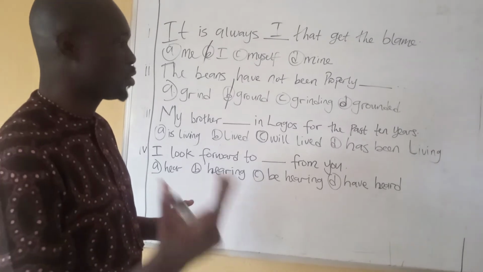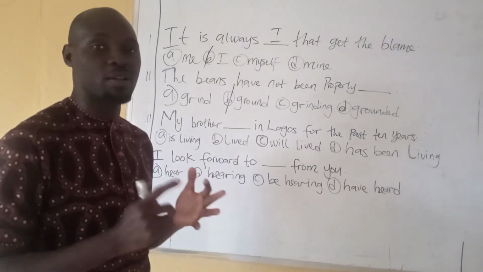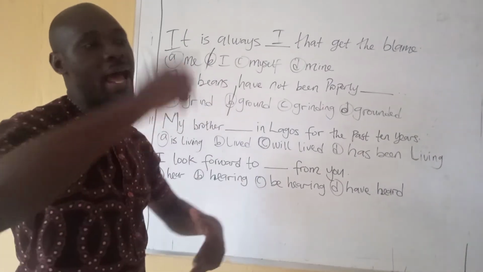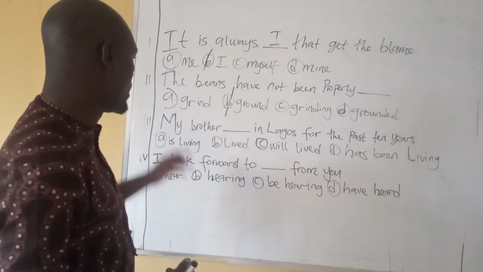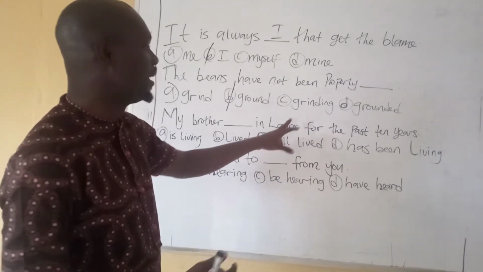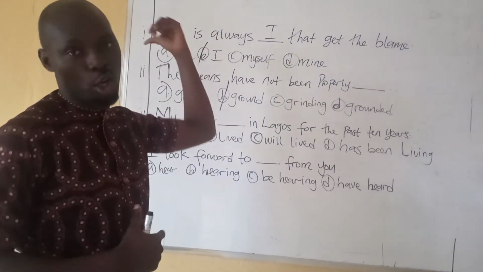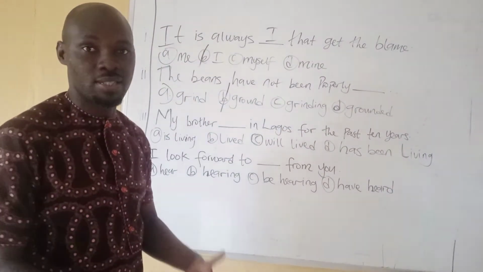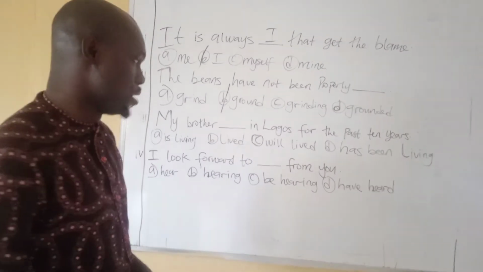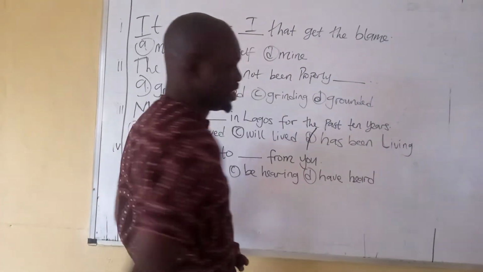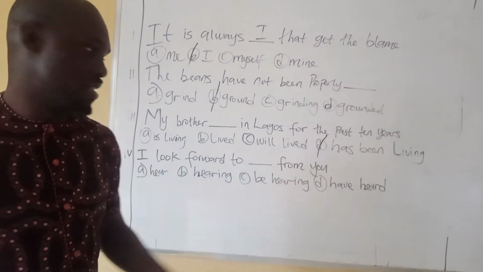The grammatical use of the present perfect continuous is an action that started from the past to the present and still continues. My brother has been living in Lagos for the past 10 years. That is, my brother started living in Lagos 10 years ago till now, to the present, and it still continues. So the correct answer is present perfect continuous. English language made very easy.